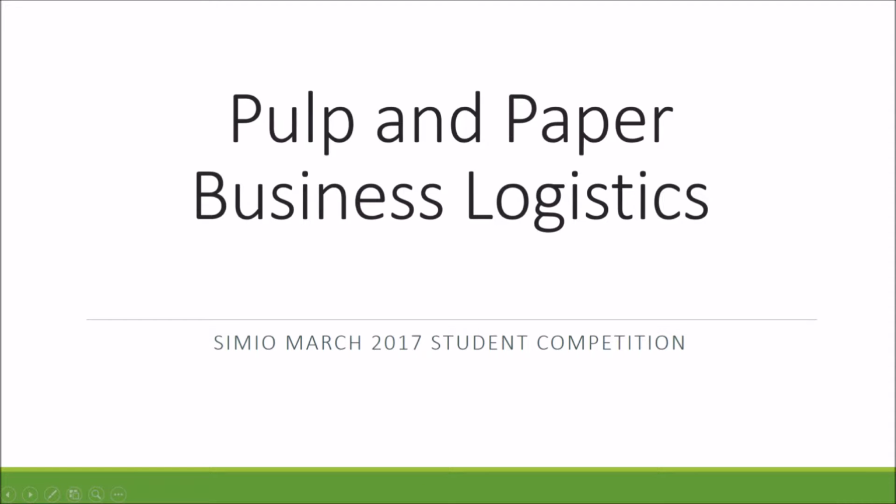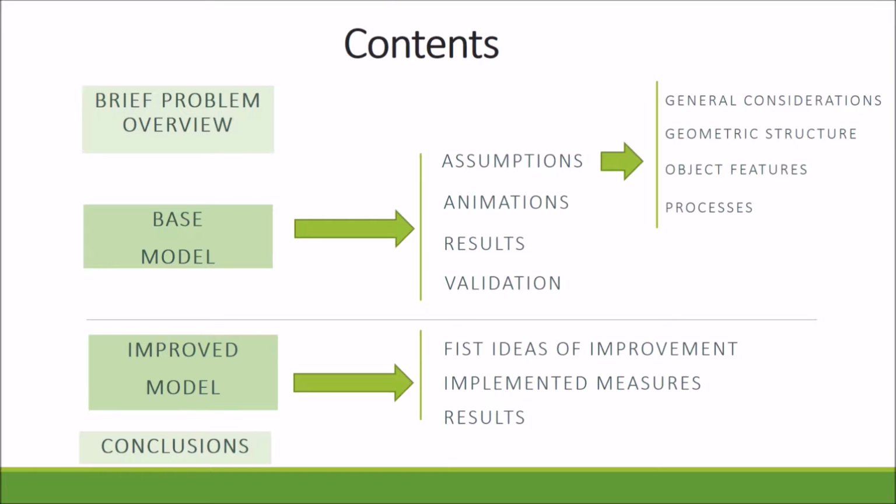Here we will show the model we offer to tackle the problem that SIMIO presents in the pulp and paper business logistic project statement. Next, we will see how the complex system proposed by SIMIO has been simulated through the following points. Brief review of the problem.